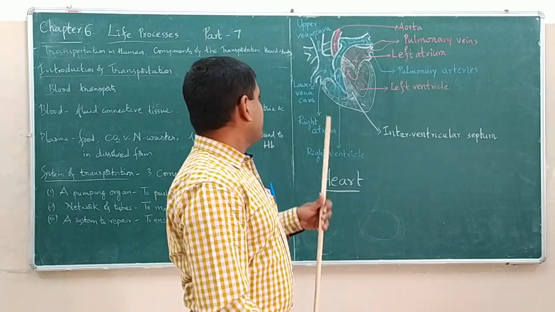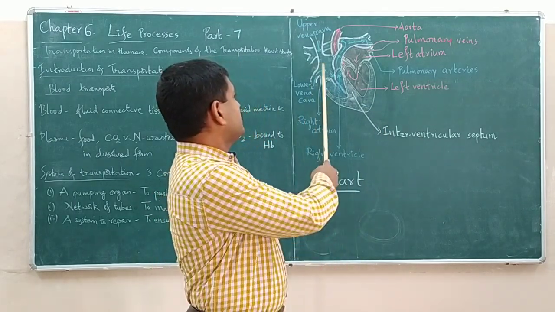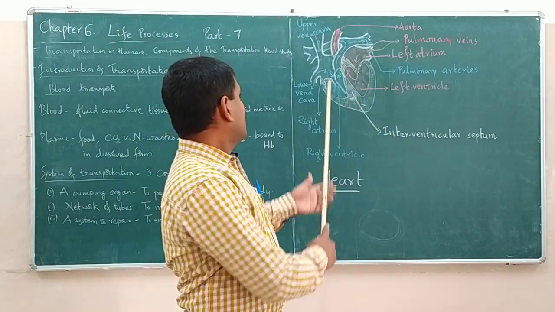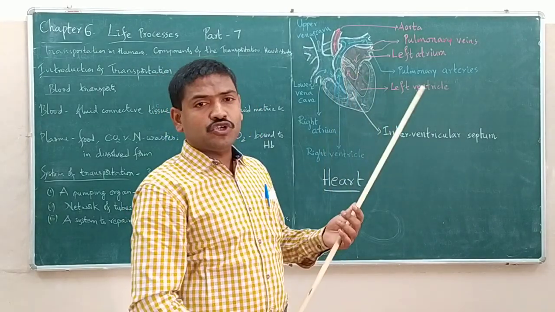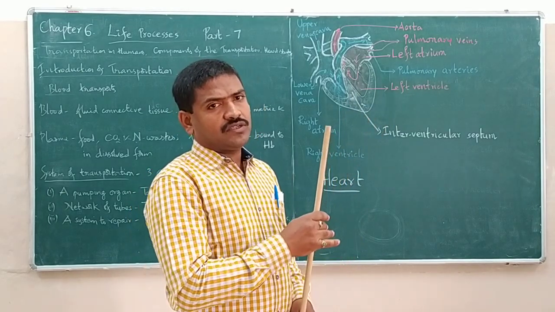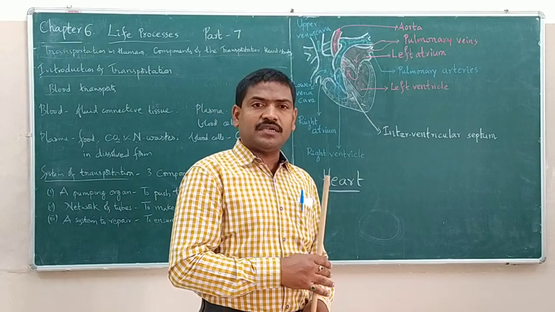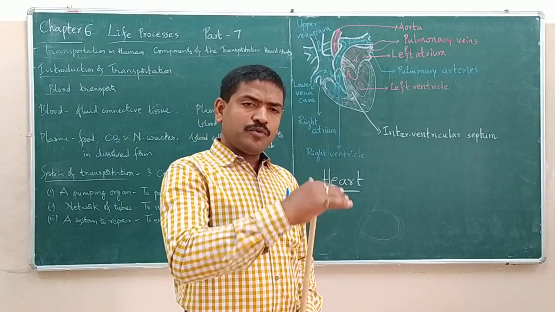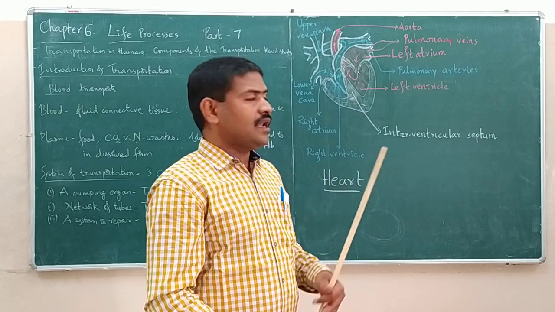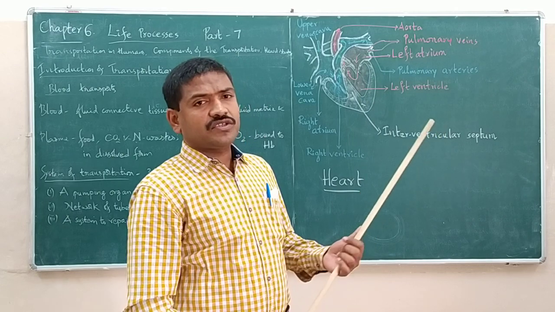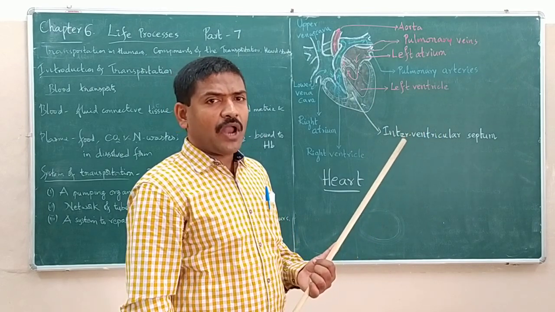And the CO2-rich blood received by the right atrium is pushed down to the right ventricle.